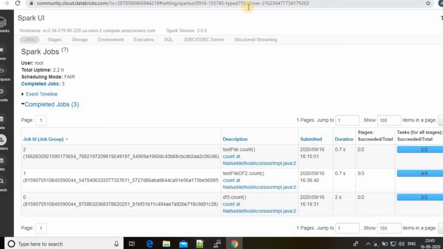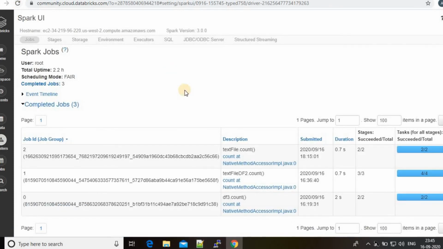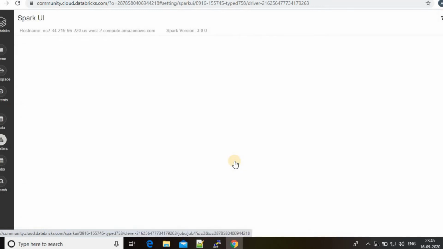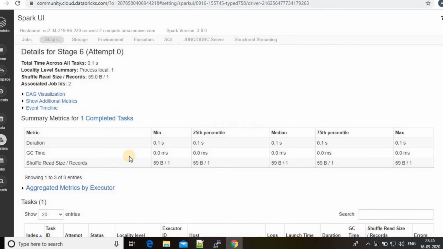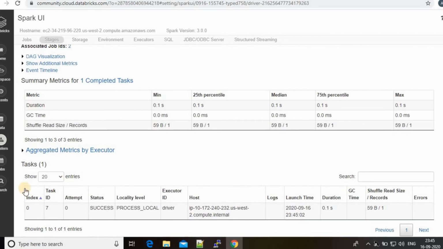Let's refresh once. Let's open this, and you can open, yeah. You see only one partition is created.